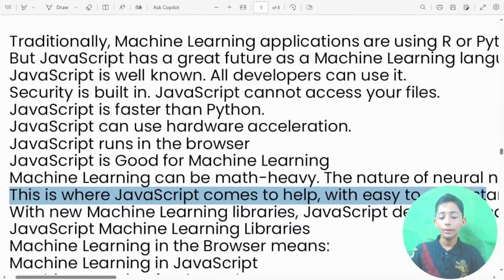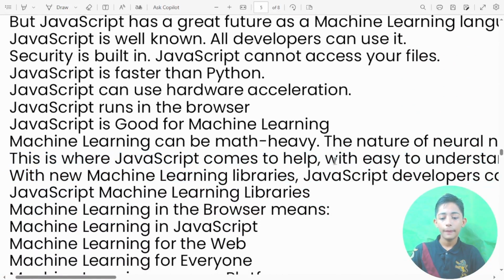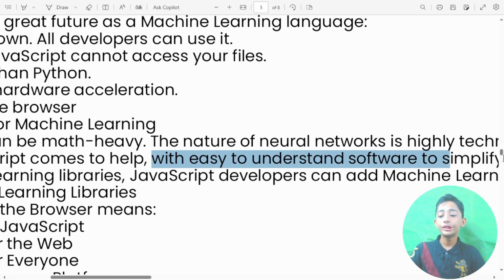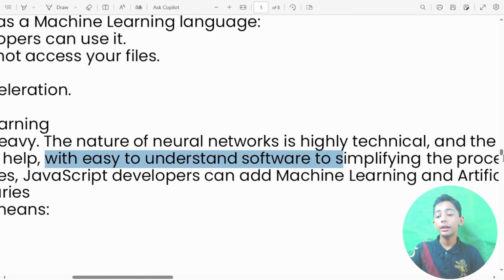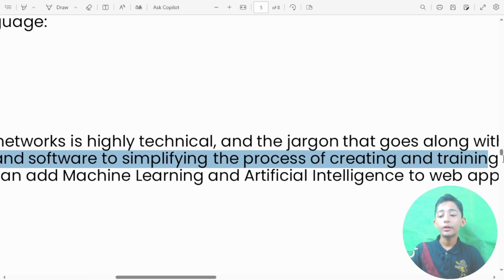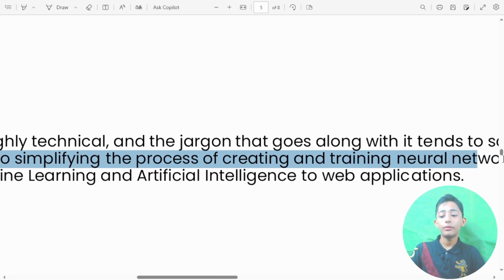Okay, now let's come down. Easy to understand software simplifying the process of creating and training neural networks.